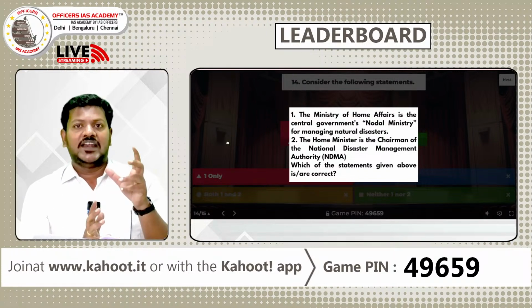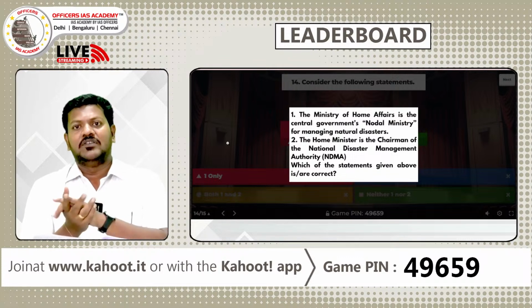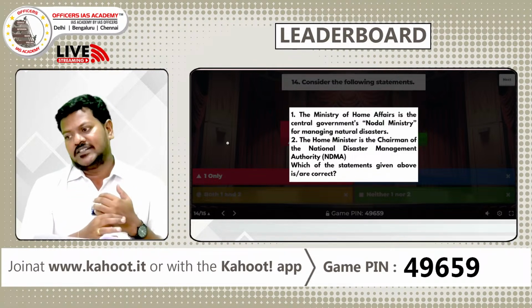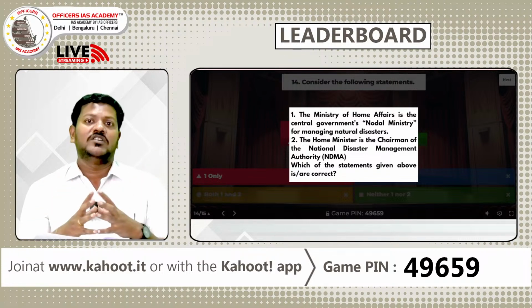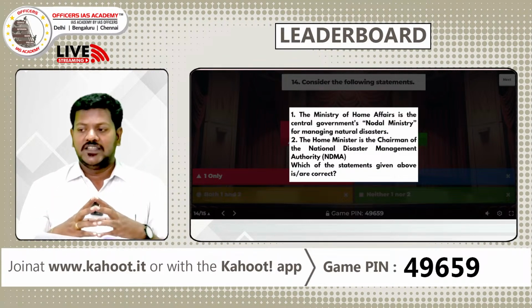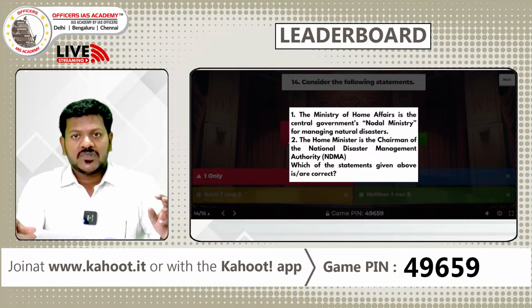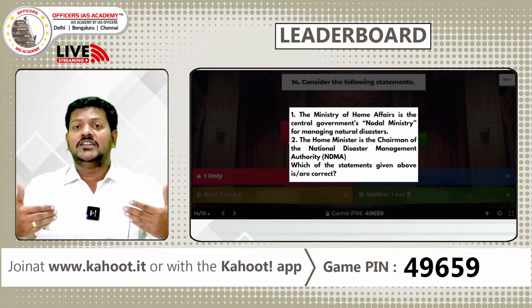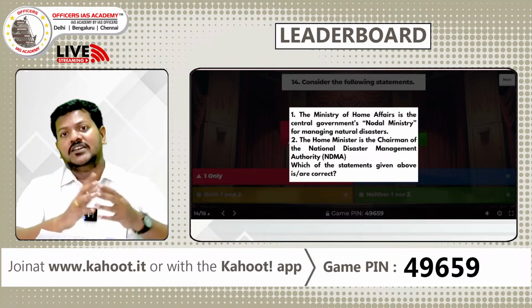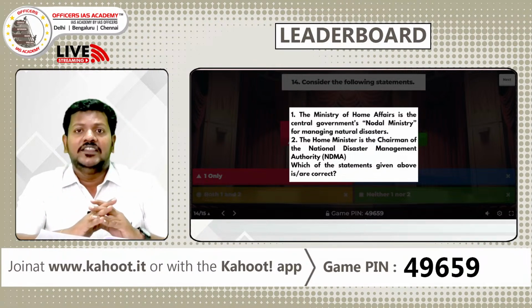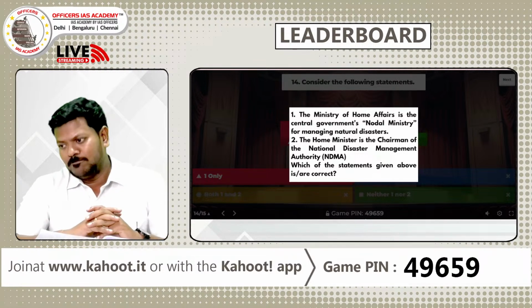The NDMA, National Disaster Management Authority, was established in the year 2005 based on the Disaster Management Act 2005, which gives the legal framework for disaster management in the country. And we have state level disaster management authorities and district level authorities. So if you become a district collector, you will be heading the district disaster management authority.